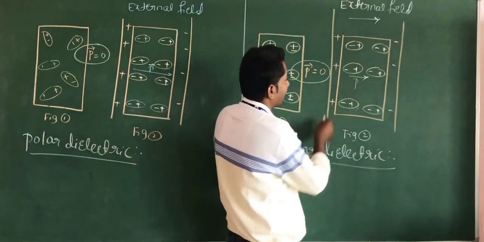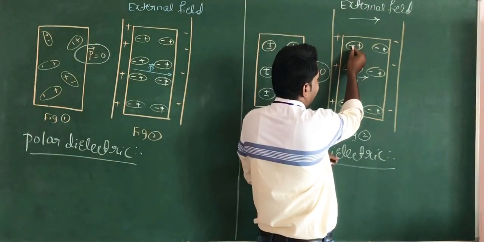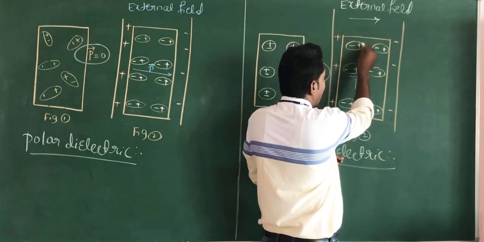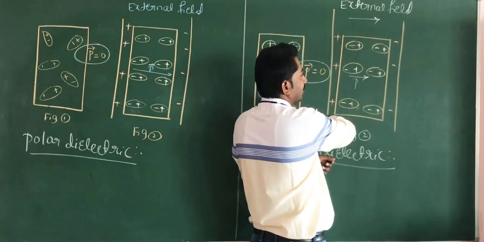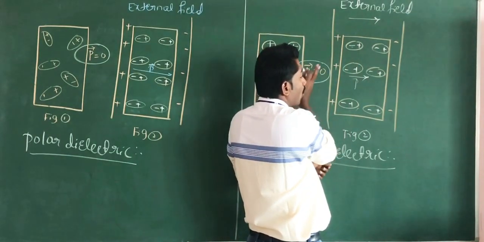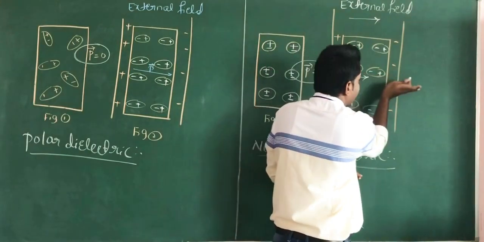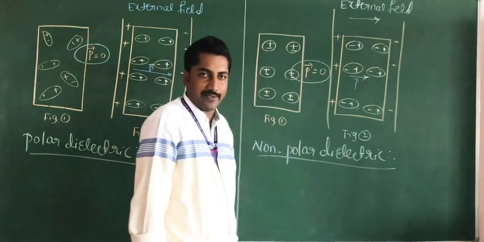The negative charges move against the direction of the electric field, and the dipole moment is produced in the direction of the external electric field.